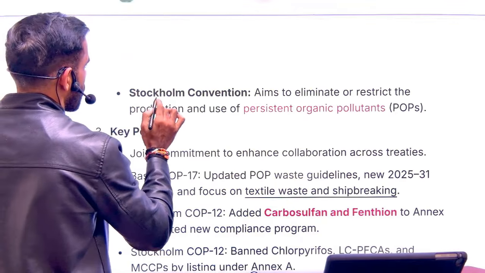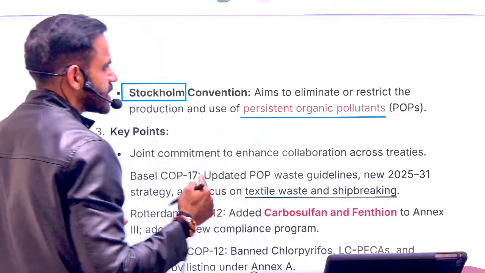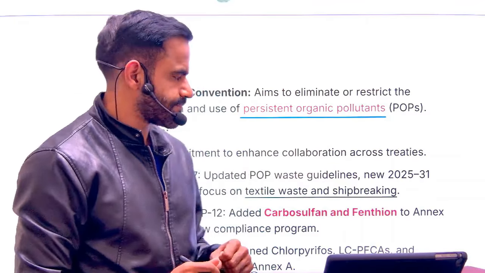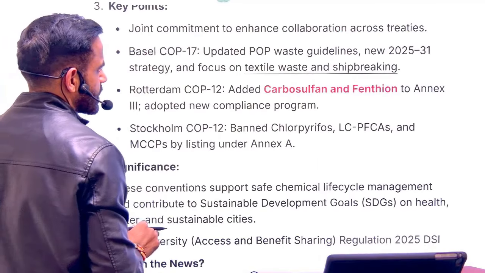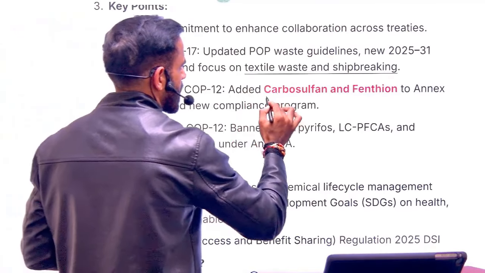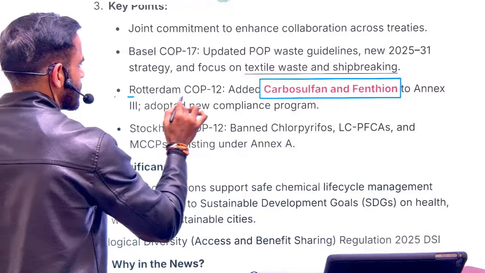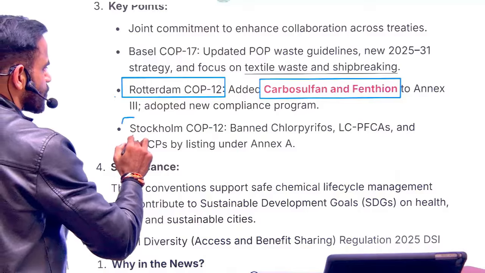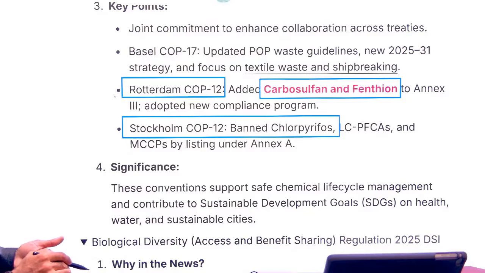And then there is the Stockholm Convention. Stockholm Convention is related to POPs. What is POP? Persistent organic pollutants. That simply means it is very difficult to get rid of these kinds of pollutants. Now, in this context, just remember two important chemicals. One is carbosulfan, and second is fenthion. So these have been added into the list of Rotterdam, and that's why they were in news. Apart from that, few other chemicals were banned as a part of this Stockholm Convention. So just remember these things.